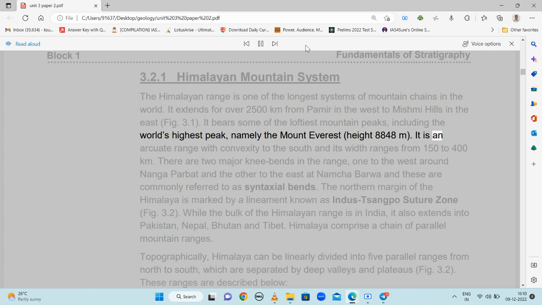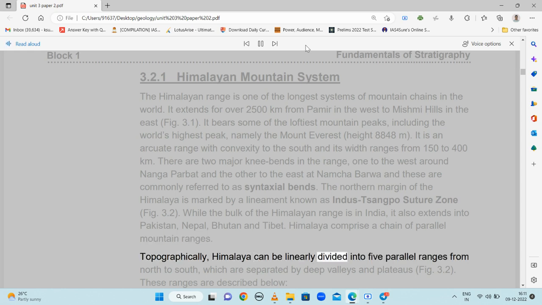8,848 meters. It is an arcuate range with convexity to the south and its width ranges from 150 to 400 kilometers. There are two major bends in the range, one to the west around Nanga Parbat and the other to the east at Namcha Barwa, and these are commonly referred to as syntaxial bends. The northern margin of the Himalaya is marked by a lineament known as Indus-Sanpo Suture Zone. While the bulk of the Himalayan range is in India, it also extends into Pakistan, Nepal, Bhutan and Tibet. Himalaya comprise a chain of parallel mountain ranges.